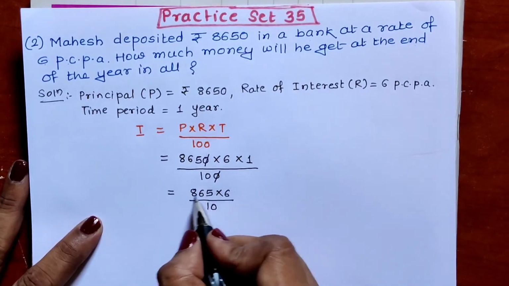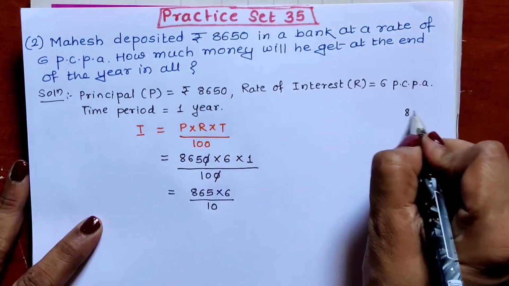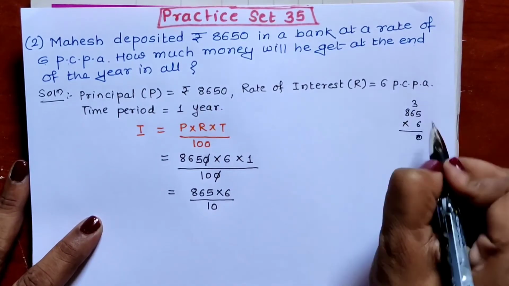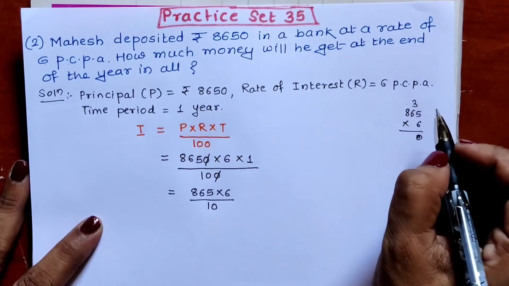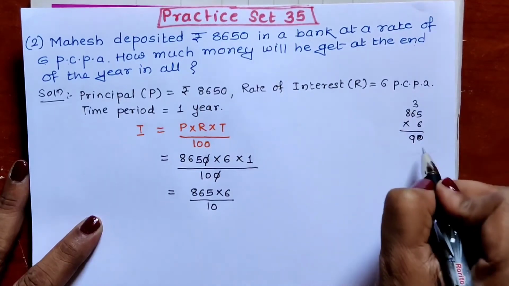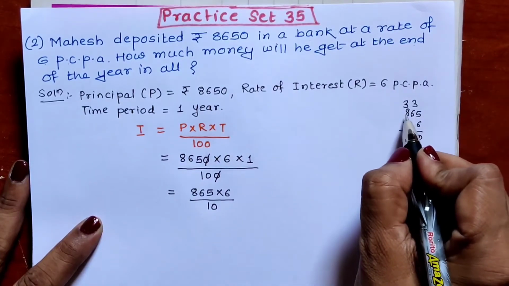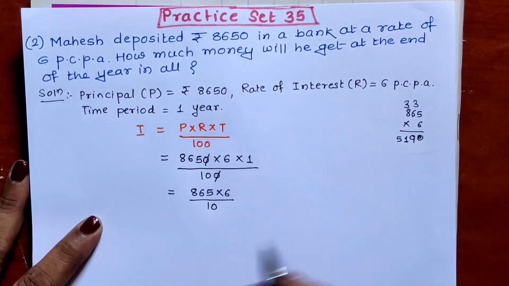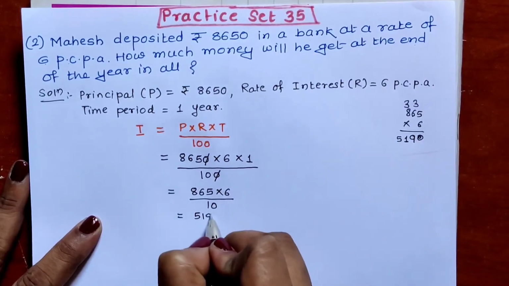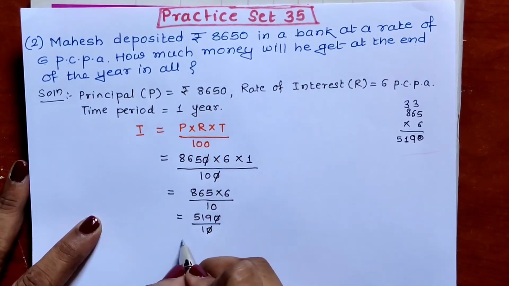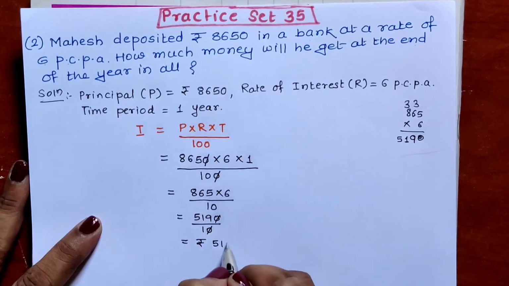So first we will multiply this 865 by 6. Multiply 865 by 6. 6 5s are 30, 0 written, 3 carried over. 6 6s are 36. 36 plus 3 is 39. 9 written, 3 carried. 6 8s are 48. 48 plus 3 is 51. 5190 upon 10. Again 0 0 cancel. We get rupees 519. Interest we get rupees 519.